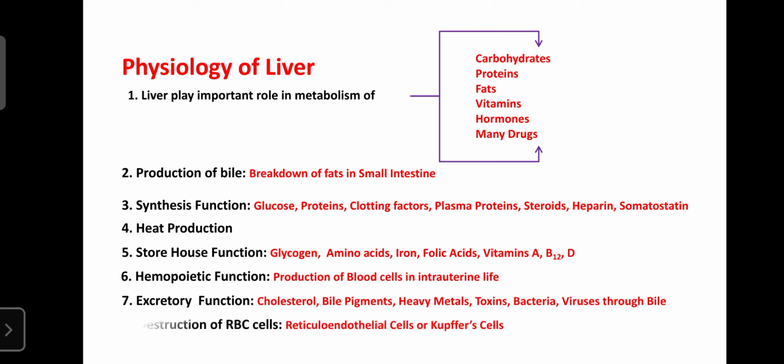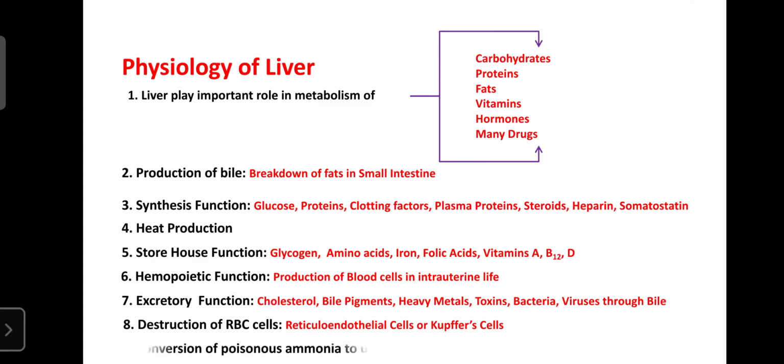Next, the liver is also a site for the destruction of RBCs after 110 days, which is the life period of the RBC. After aging, RBCs are destroyed in the Kupffer cells or reticuloendothelial cells, which are present in the liver. So that's why the liver also plays an important role in the destruction of RBCs along with the spleen.